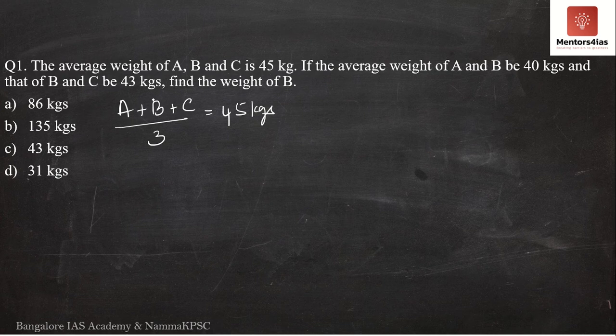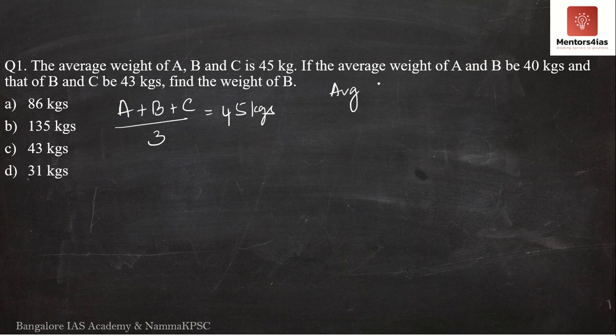So what is average? Nothing but the sum of the observations divided by the total number of observations. This is the total sum, which is the sum of the weights A plus B plus C, divided by the total number of observations, which is 3. So when you divide their entire weight by the number of persons, that is 3, you get 45 kgs. Now the question further says, if the average weight of A and B is 40 kgs.